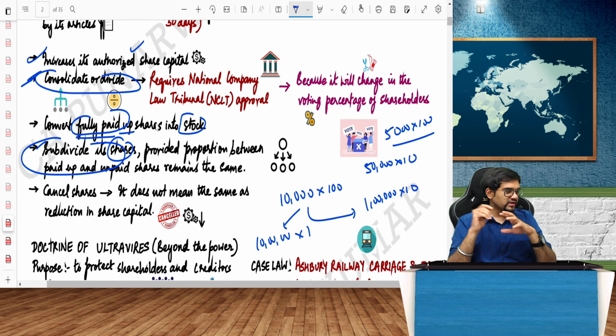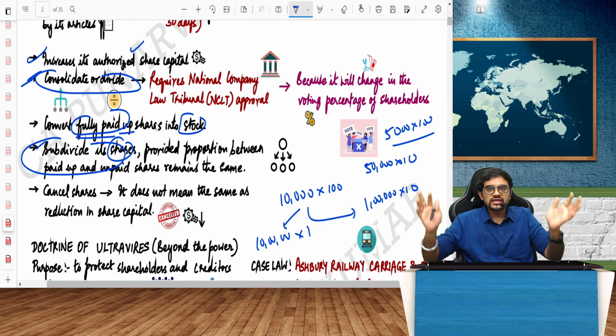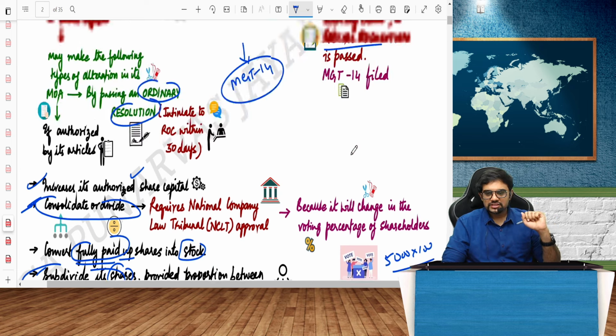stock, I can convert the shares into shares of some value. So definitely I can convert the shares there. So in that case, the entire shares will be converted to stock. Stock is a collection of shares creating one fund value. Now I can transfer 0.1% of the share, 1% of the stock, 2% of the stock, 0.005% of the stock. I can do that. Again, for that, a different procedure is there that you leave it now. Got it? And then lastly, cancellation of shares. Cancellation of shares means what? It is not the same as reduction of capital. Slightly later we will see. In the share capital chapter, we'll see that.